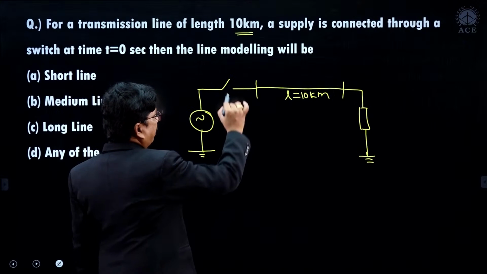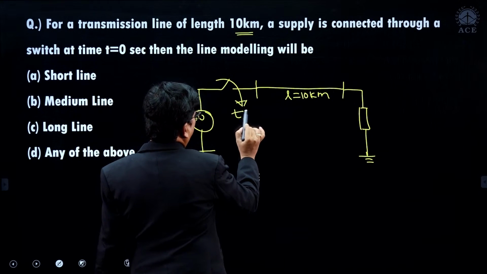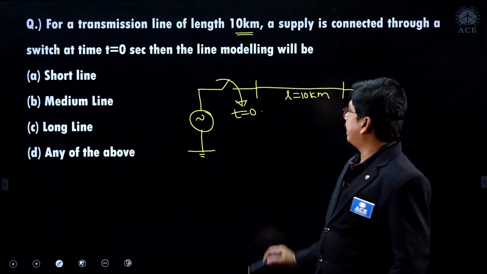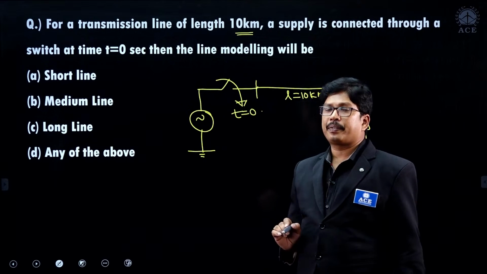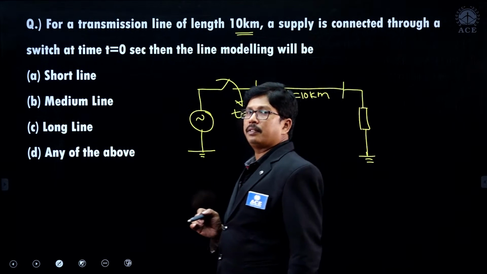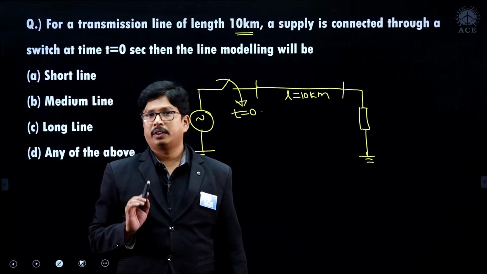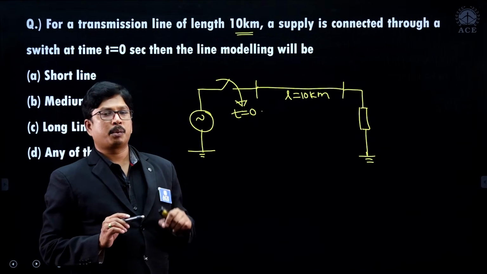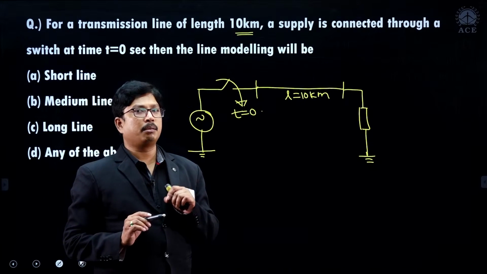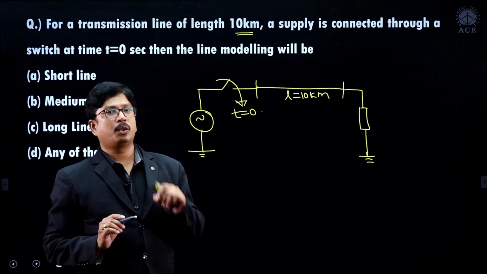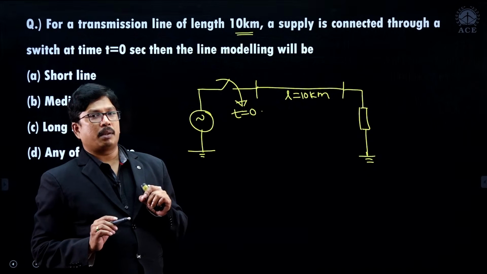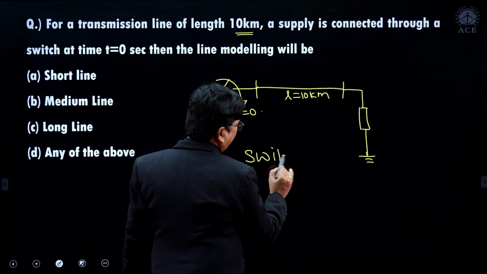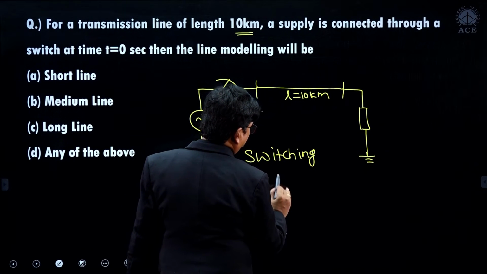Clear, right? What they are saying is we are going to close the switch at time t is equivalent to 0. So whenever you close the switch at time t is equivalent to 0, what is the modeling of this line? Actually a 10 kilometers length of line can be modeled as a short transmission line. But whenever you have a switching operation, switching transients will be produced. So we cannot go for the short transmission line model. Clear, right? We have to definitely go for the long transmission line model, that is the distributed model. So it is a switching transient model.